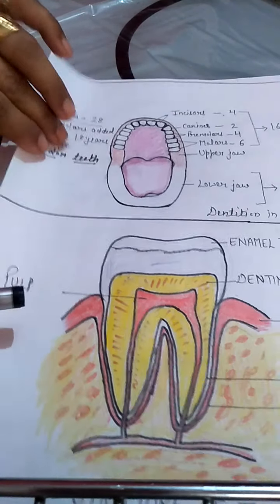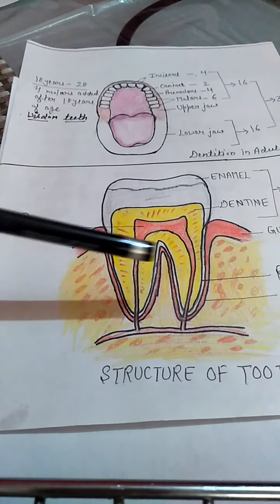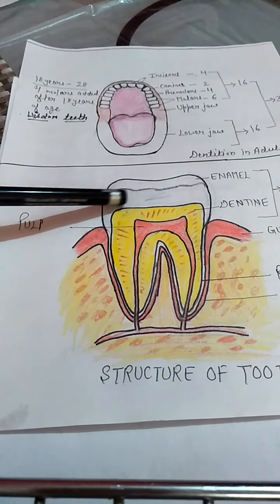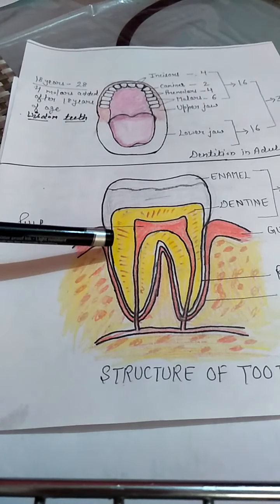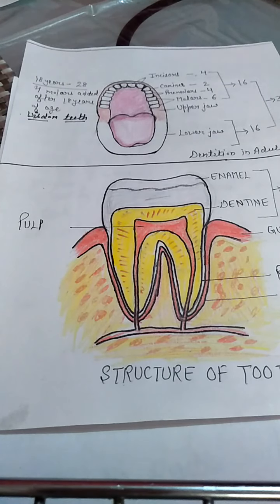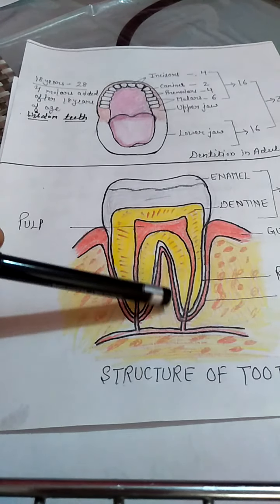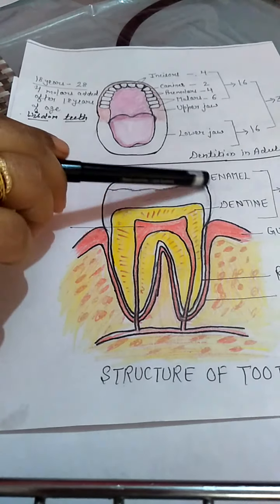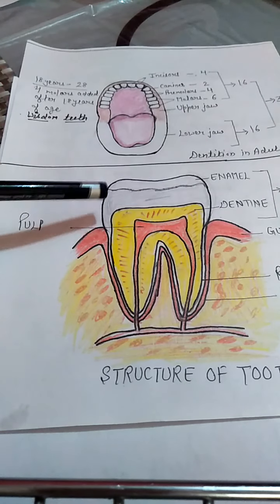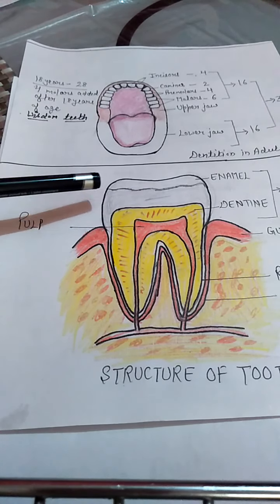Now, the structure of a tooth. Students, one part which I want to discuss here is about the tooth. That is, a tooth has two parts. It has the root which is embedded. You can see this is the root which is embedded into the jawbone, and then this is the exposed portion, and this exposed portion is known as the crown, which you usually see in our buccal cavity. That is the crown portion which is visible.